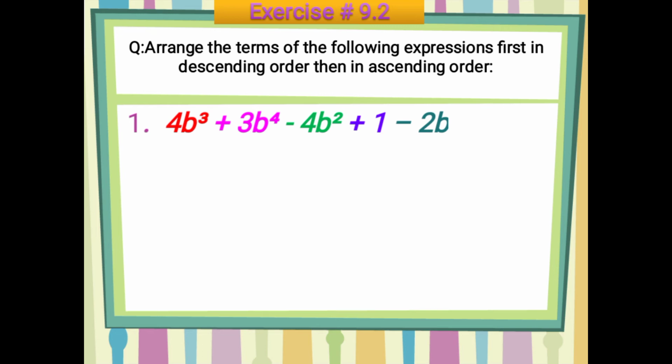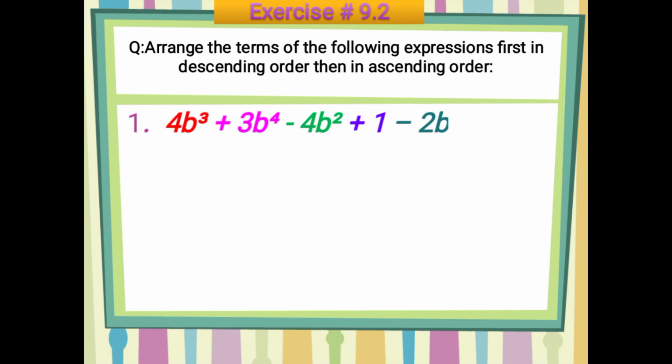If you have any expression, how will you arrange it? You will arrange it with the help of their exponents, not with the help of their variables. As you can see here, you have the same variables, like b, but you can see that there are different exponents here.